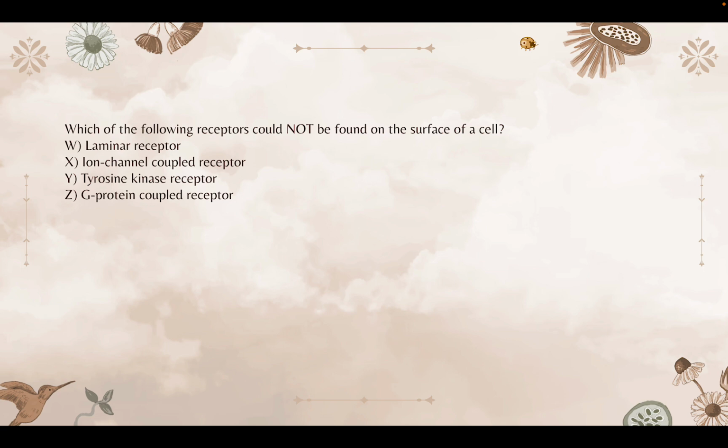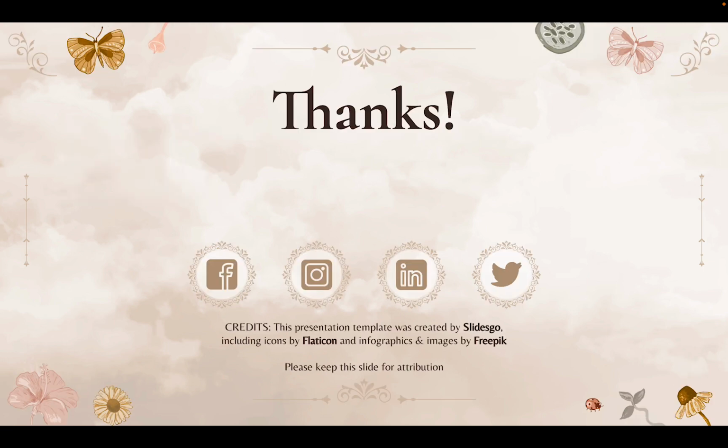The ion channel coupled receptor is a cell surface receptor. Same with tyrosine kinase receptors and GPCRs. Those three make up the generally accepted cell surface receptors. So the answer is W, laminar receptor. And yep, that is it.